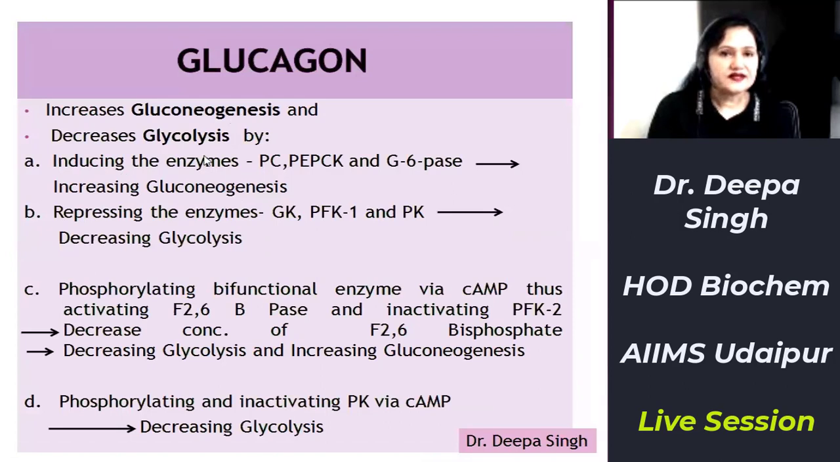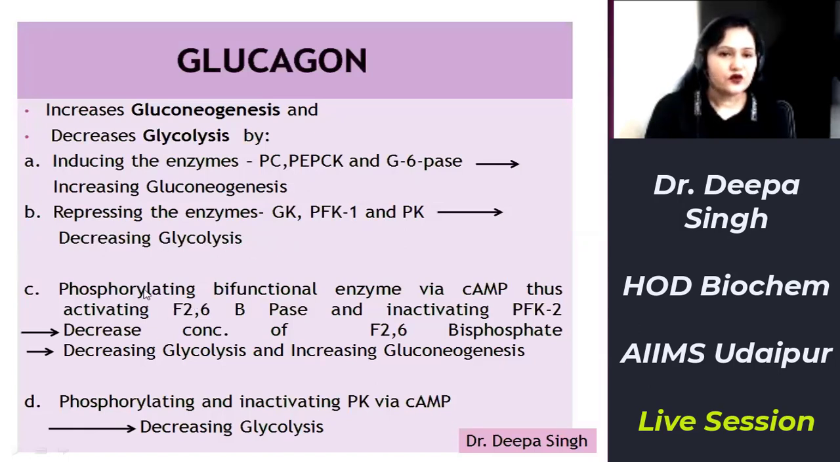Now about gluconeogenesis and glycolysis, it increases gluconeogenesis and decreases glycolysis. How does it increase gluconeogenesis? This all we have done in regulation of gluconeogenesis. It is done by different types of mechanisms. Number one, it induces the synthesis of the key enzymes of gluconeogenesis, that is pyruvate carboxylase, phosphoenol pyruvate carboxykinase, and glucose 6-phosphatase. All the three enzymes are induced by glucagon. It represses the enzymes of glycolysis, that is glucokinase, phosphofructokinase 1, and pyruvate kinase, thus decreasing glycolysis.